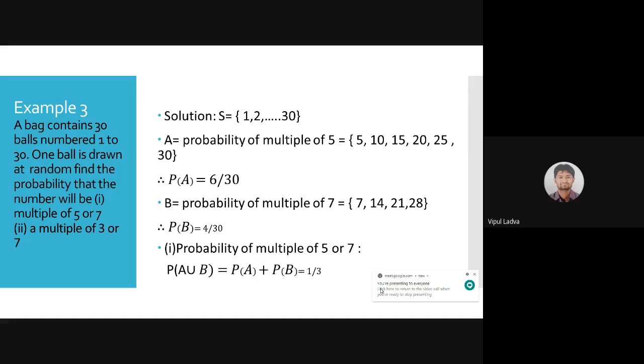If you look at 1 to 30, you will not find any number that is a multiple of both 5 and 7. The LCM of 5 and 7 will be 35, which is not included from 1 to 30. So none of the numbers is overlapping in the sample space of event A and sample space of event B.